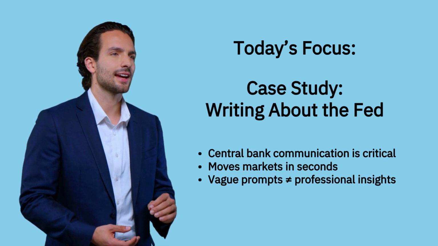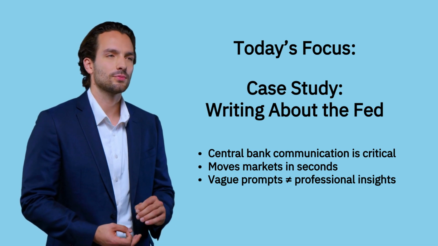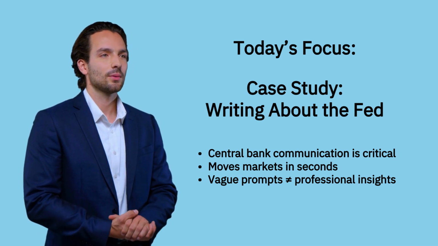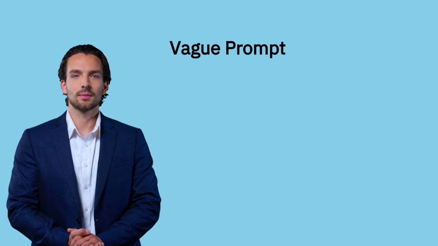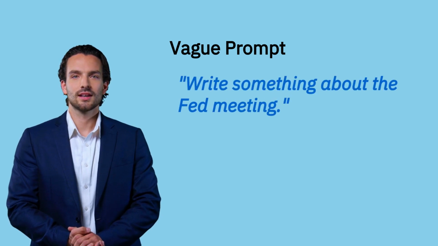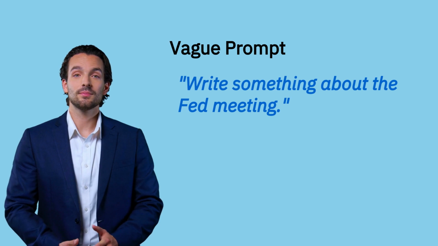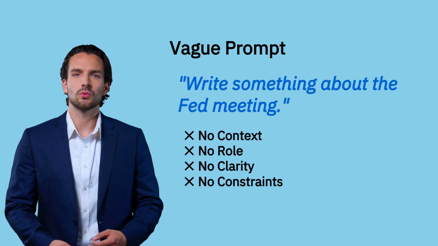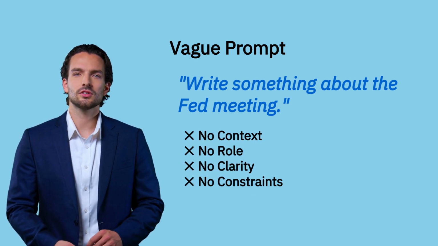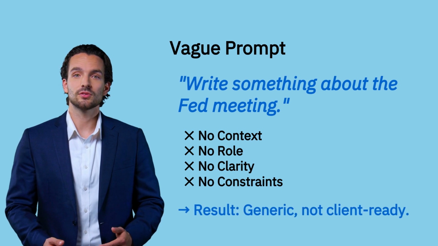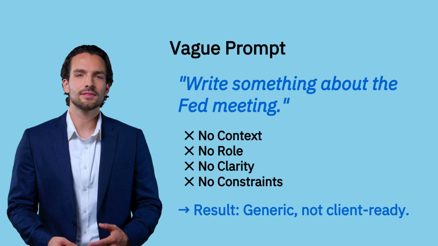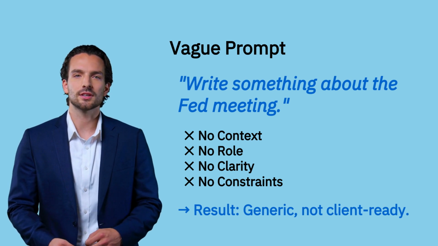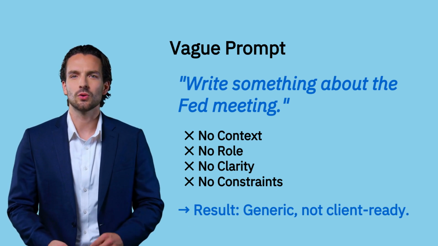Central bank communication is critical. It can move markets in seconds, and a vague prompt simply won't deliver professional insights. Take this weak example: "Write something about the Fed meeting." It misses every pillar. There's no context, no role, no clarity, and no constraints. The result is predictable: "The Fed met today and discussed interest rates." That's not client-ready. Let's rebuild it step by step, using the 4 pillars.